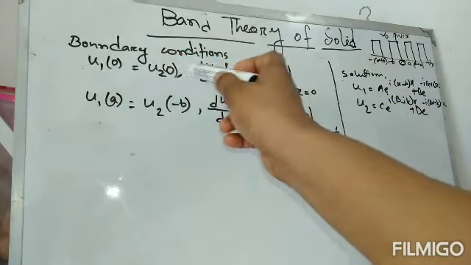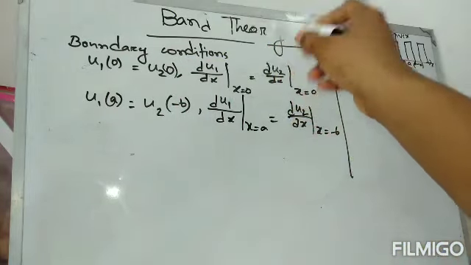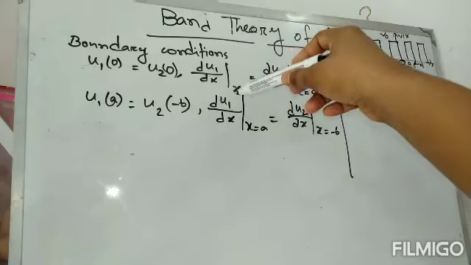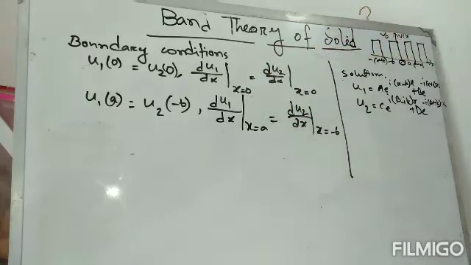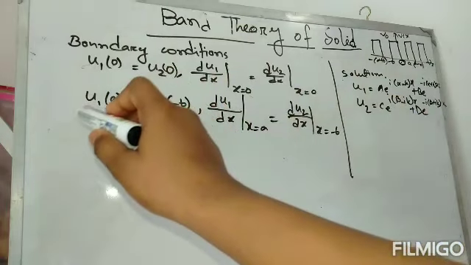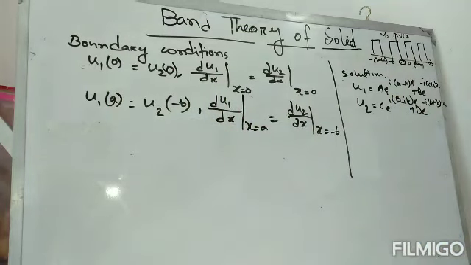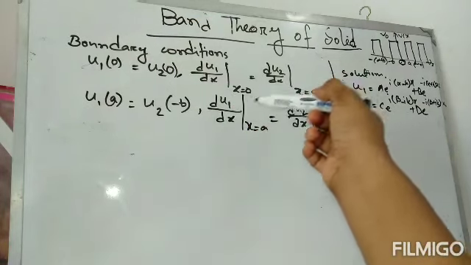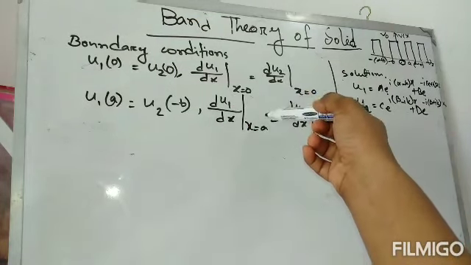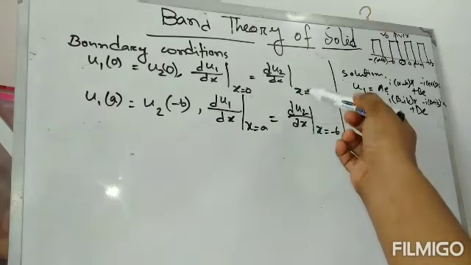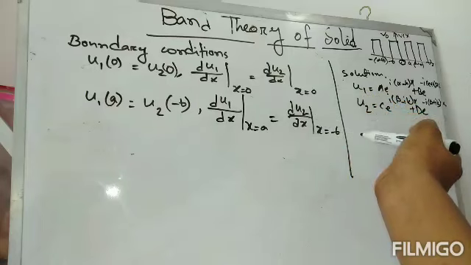u1(0) equals u2(0), for the differential of this boundary condition du1/dx at x equals 0 equals du2/dx at x equals 0, and the third boundary condition u1(a) equals u2(-b). For this, the differential boundary condition du1/dx at x equals a equals du2/dx at x equals -b.